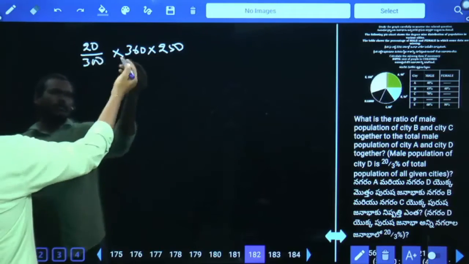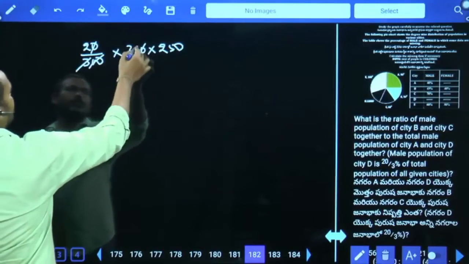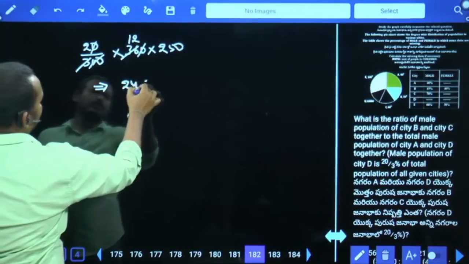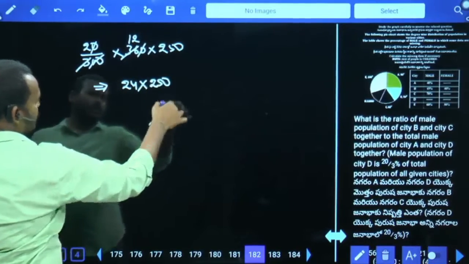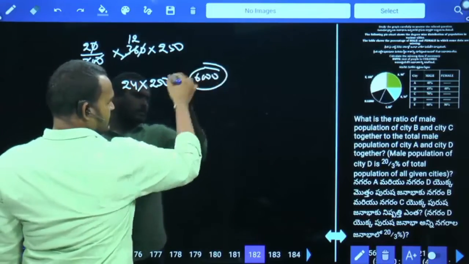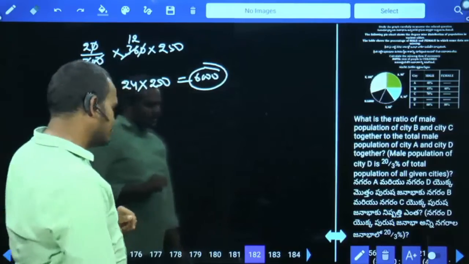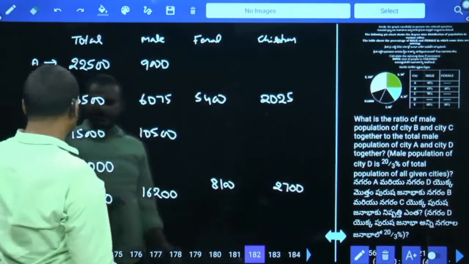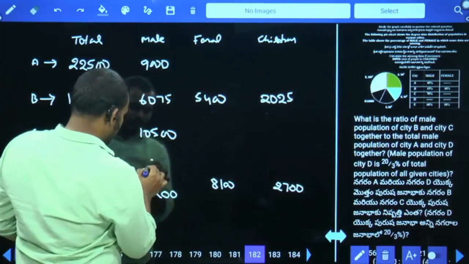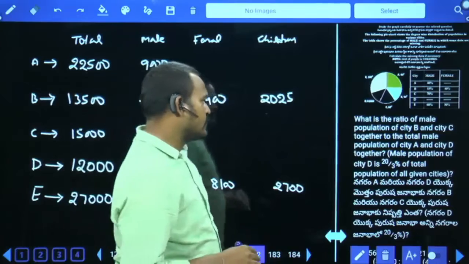First, 2 zeros cancel. 3 how many times? 12 times. It will be 24 into 250, means 1000 by 4, which means it will be 6000 value. Those are male population in city D. Male population in city D is how much? 6000. Okay. What is the question here?